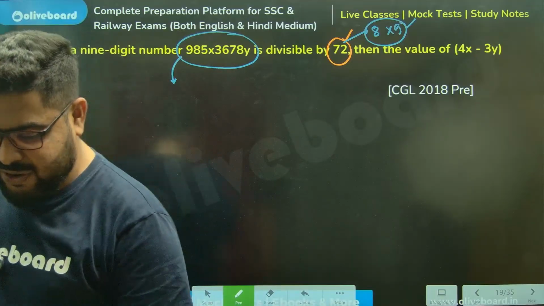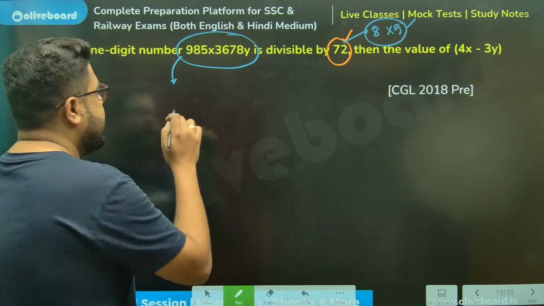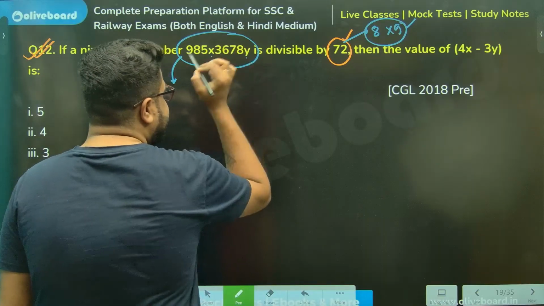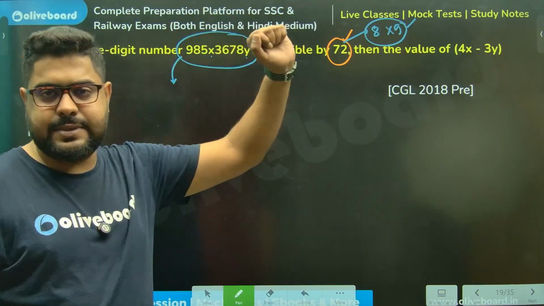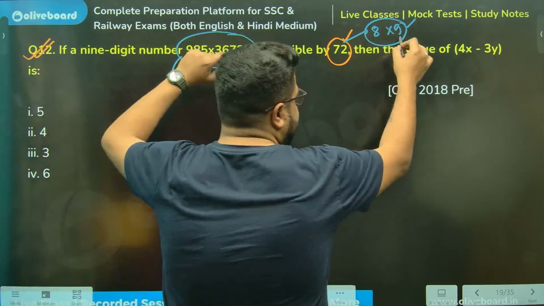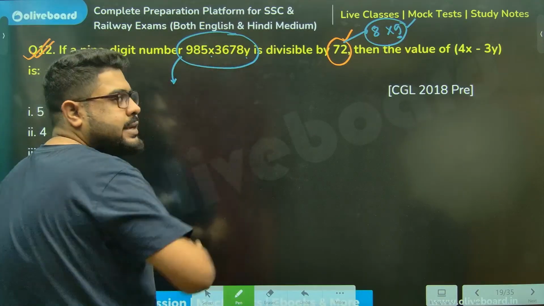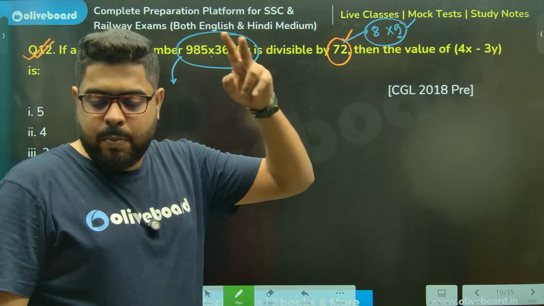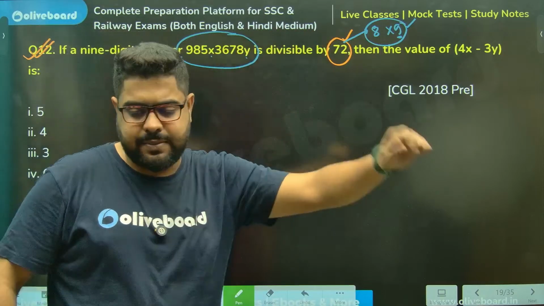First of all, let us understand. We have two variables, x and y. Please understand, if this is the case, now if I try taking 9 divisibility, I have to deal with all the digits, meaning I have to deal with both my variables, both x and y at the same time.